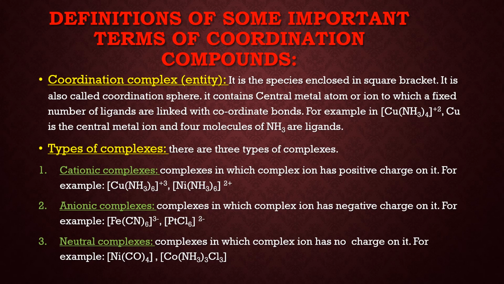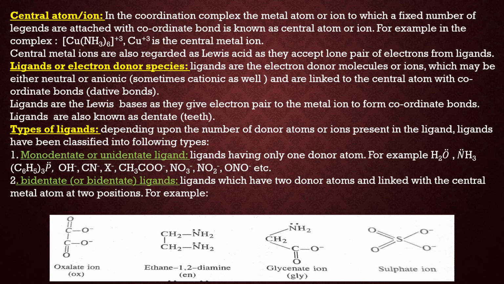For example, nickel tetracarbonyl. Remember one thing, all the metal carbonyls are neutral in nature. And the second example is triamminetrichloridocobalt. This is again a neutral complex.